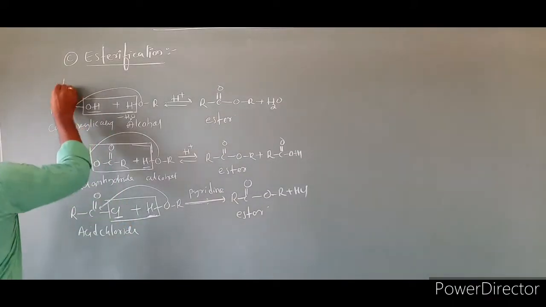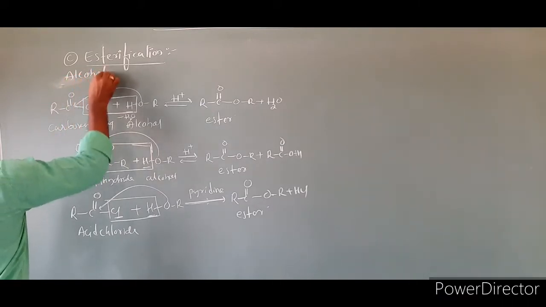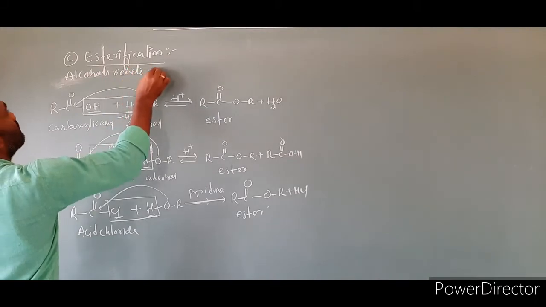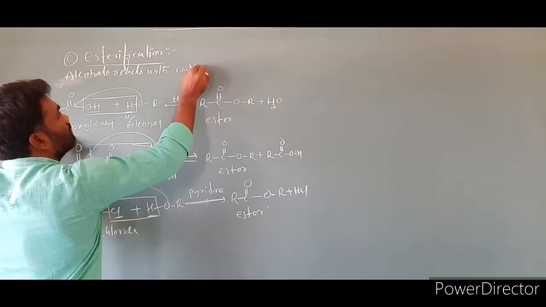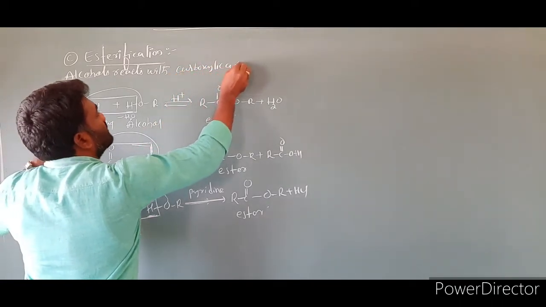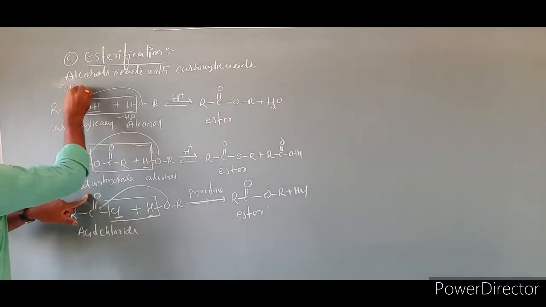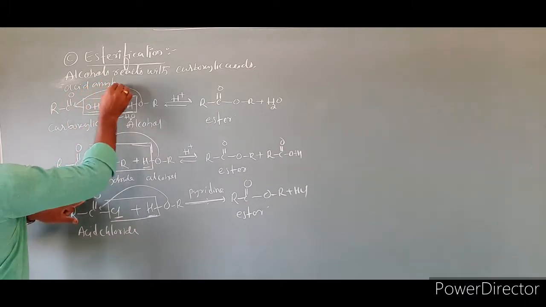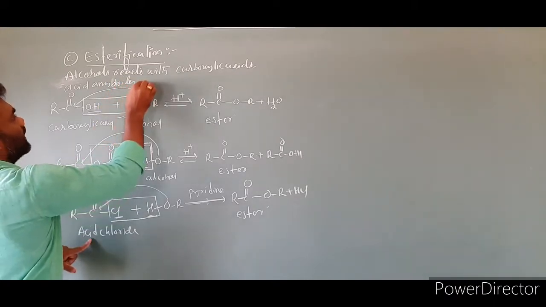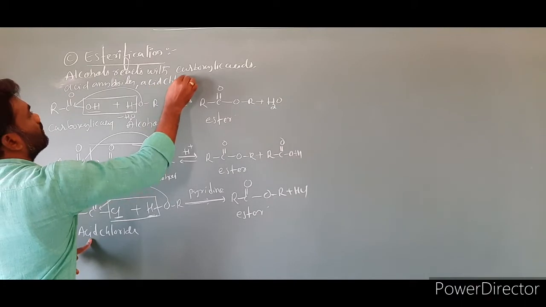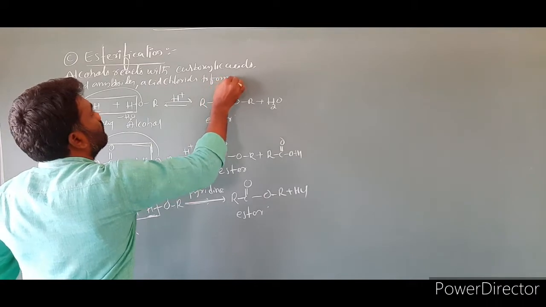Write the statement. Alcohols react with carboxylic acids, acid anhydrides, acid chlorides to form esters.